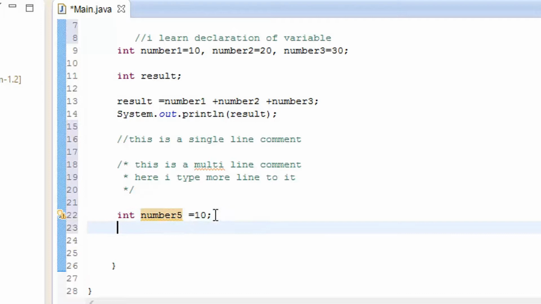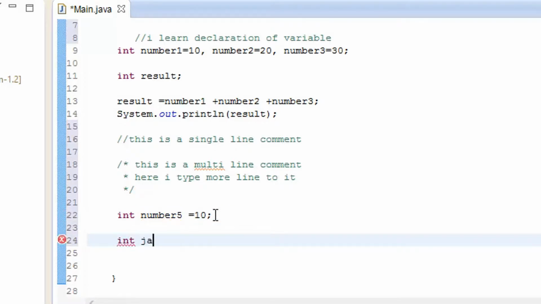Next, one more thing I wanted to show you was int Java. Okay, if I keep it like this, it is not going to be accepted, as you know that the cross sign is being shown. So you can join this one and it is going to work like that. Oh, I forgot the equal to sign. So now it is acceptable, but that is not perfectly readable.